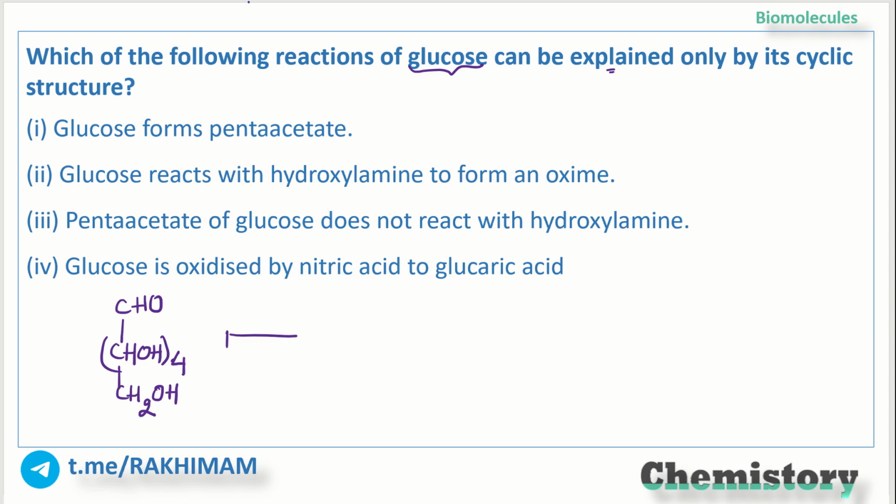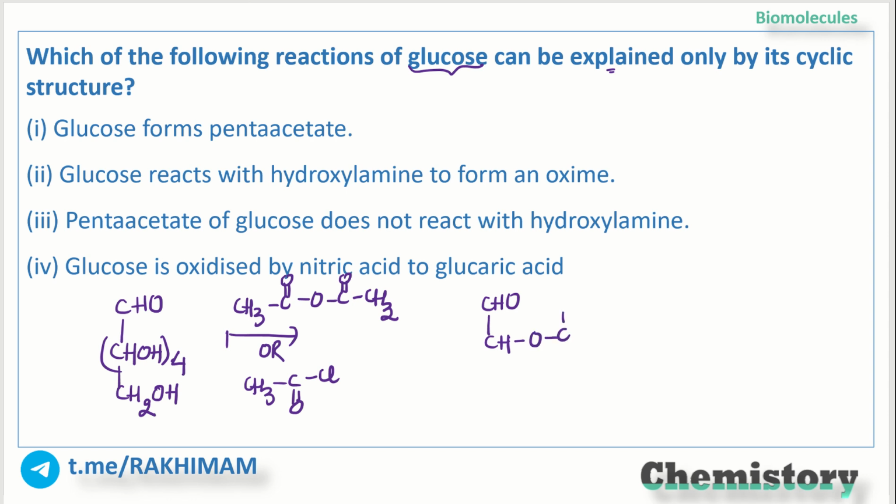So when it reacts with acetic anhydride, CH3 C double bond O, O, C double bond O, CH3, or acid chloride, CH3 C double bond O, Cl, there is formation of glucose pentaacetate: CHO, then CHO C double bond O CH3 whole 4, and CH2O C double bond O CH3.